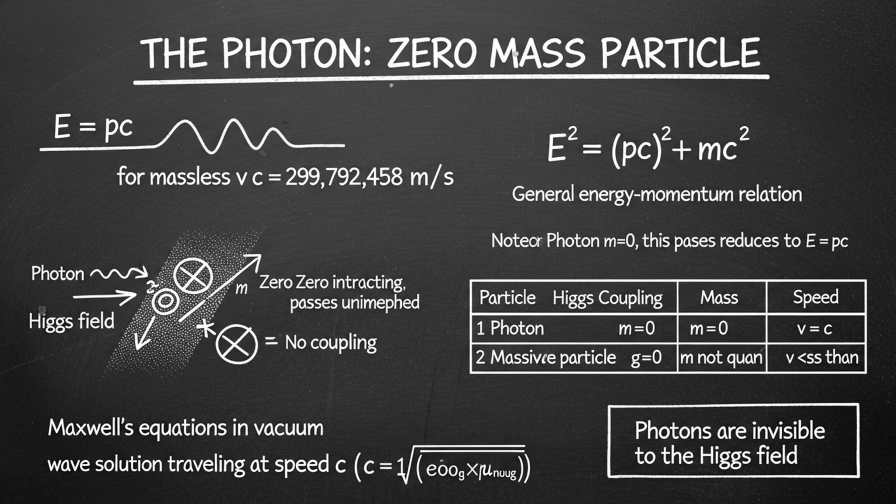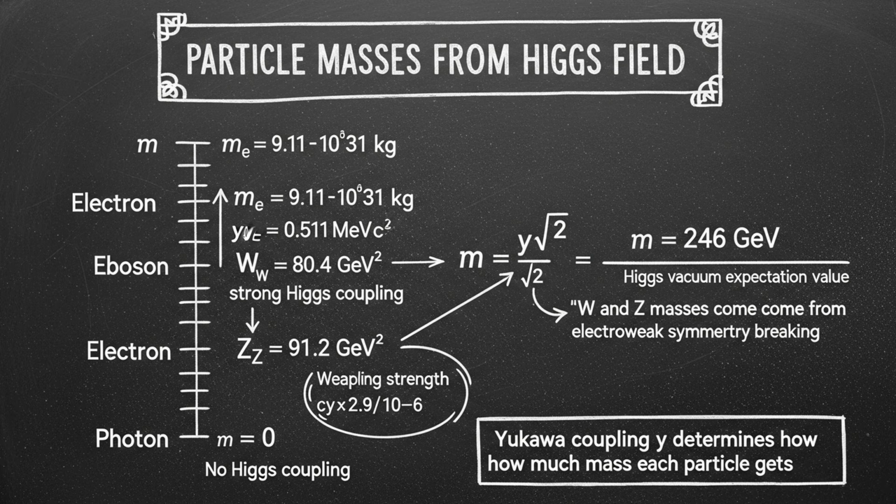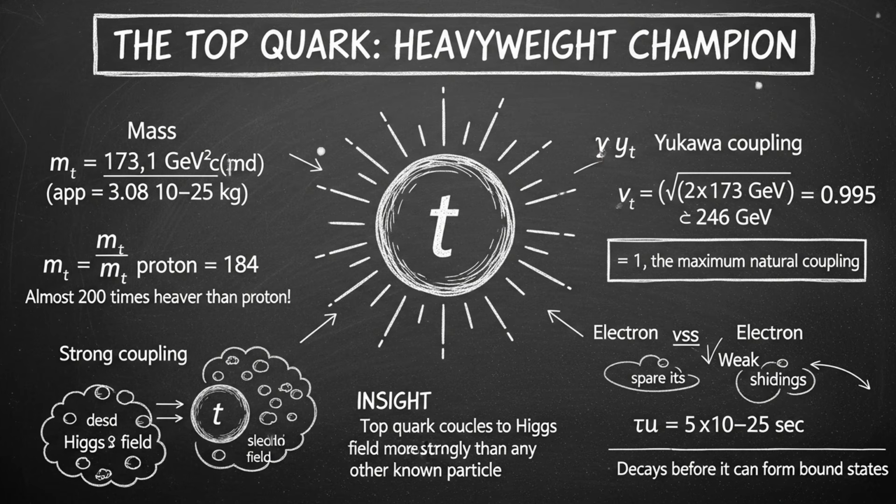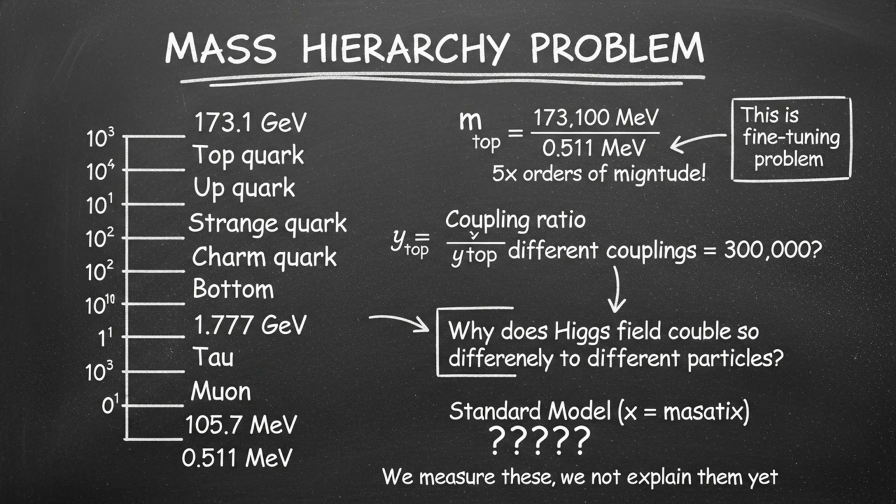Photons do not interact with the Higgs field. They are the nobody. They pass through unimpeded. Zero mass. They travel at the speed of light. Electrons interact weakly with the Higgs field. They gain a small mass, about 9.11 times 10 to the minus 31 kilograms. W and Z bosons interact strongly. They gain large masses. Top quarks, the heaviest elementary particles we know, interact very strongly with the Higgs field. They are the celebrity getting mobbed. Their mass is about 173 giga-electron volts, which is about 184 times the proton mass. Enormous for a fundamental particle.